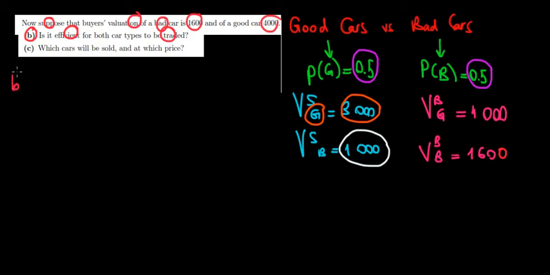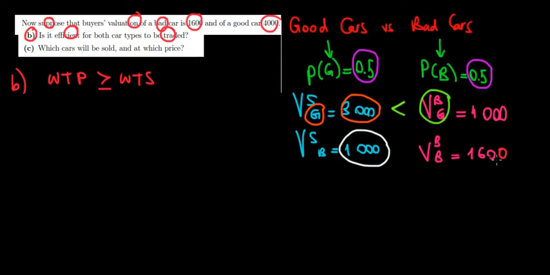What is efficiency about? Well, efficiency is when the price that the consumers are paying covers the price that the sellers are willing to get, meaning that the willingness to pay must cover the willingness to sell, at least. So, is that true? Well, the buyers are willing to pay 4,000 euros for a good car and the sellers are willing to accept 3,000 euros. So yes, good cars can be traded.